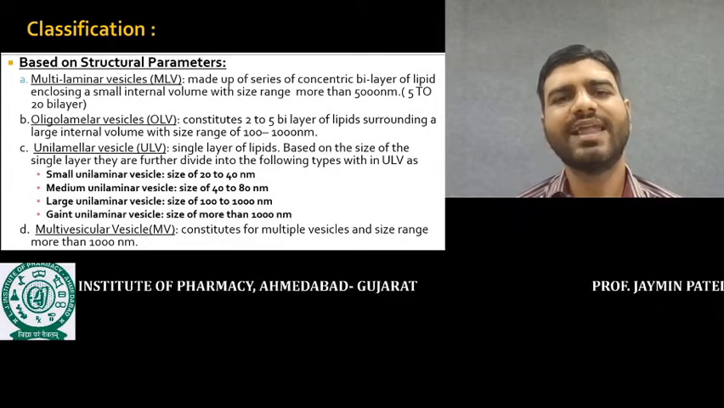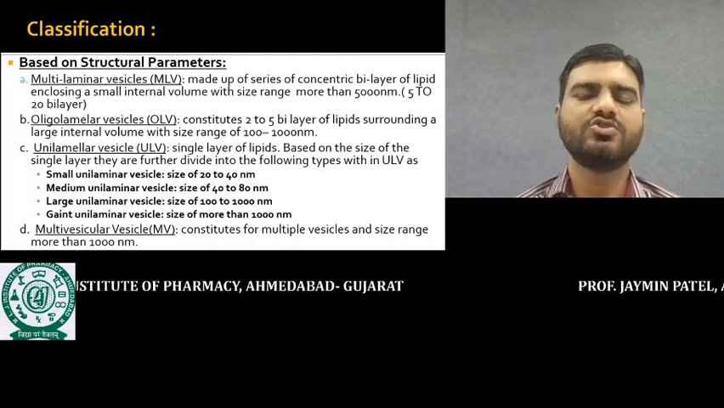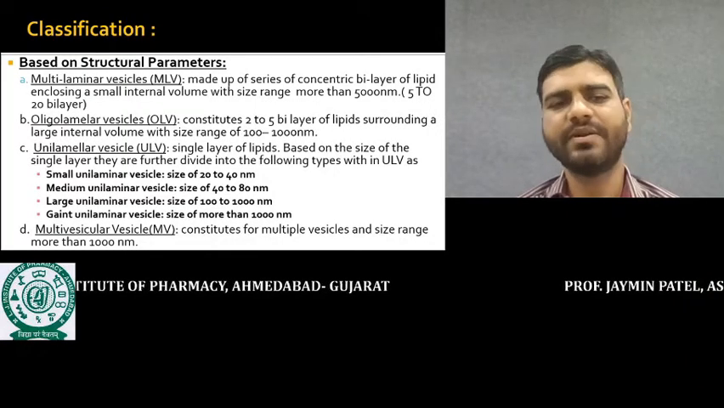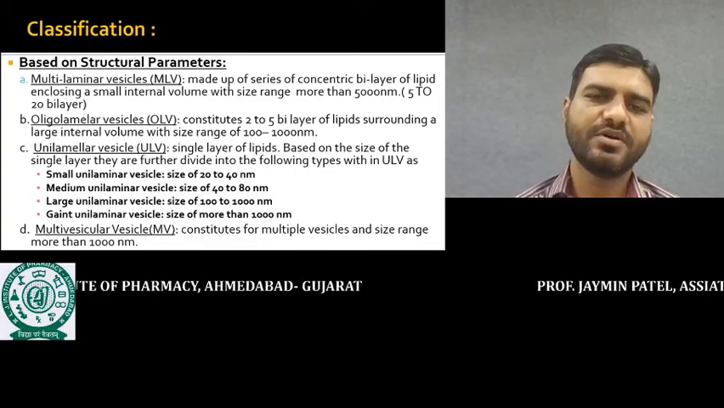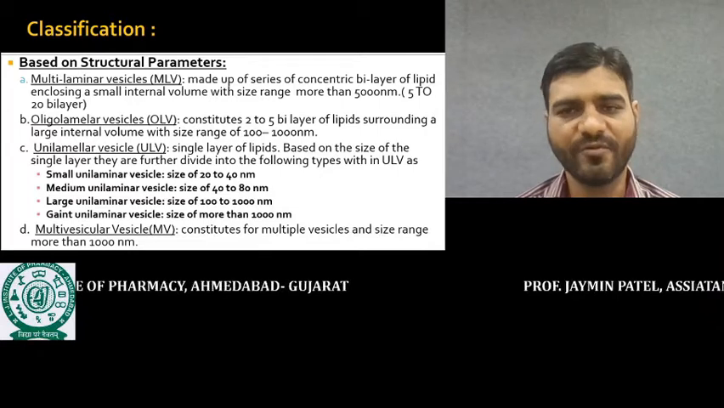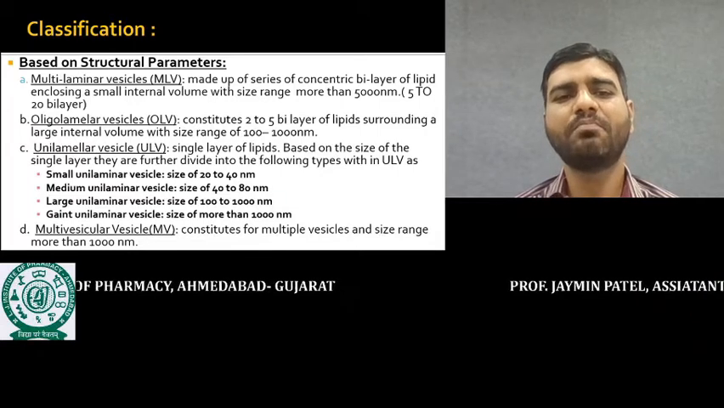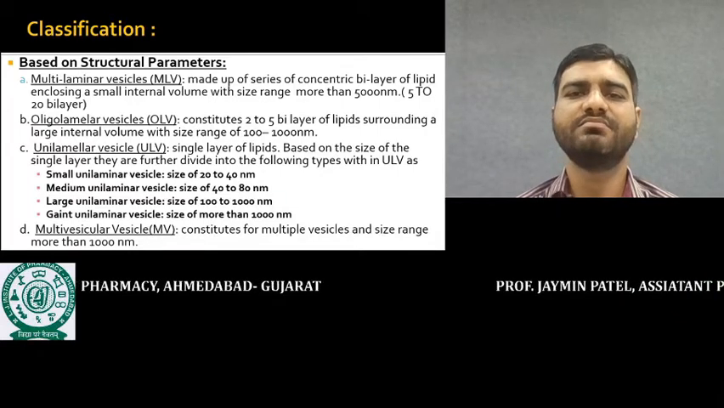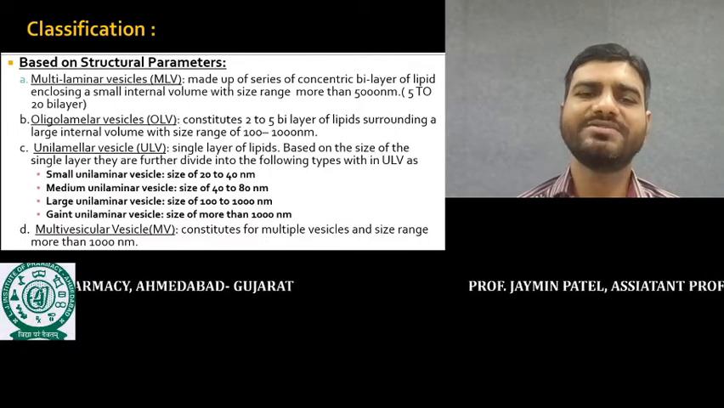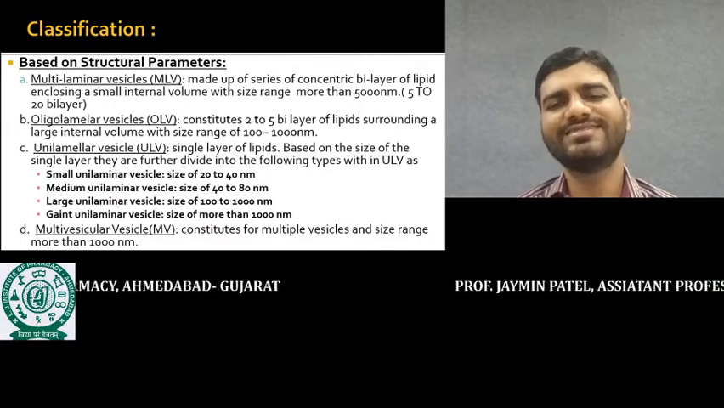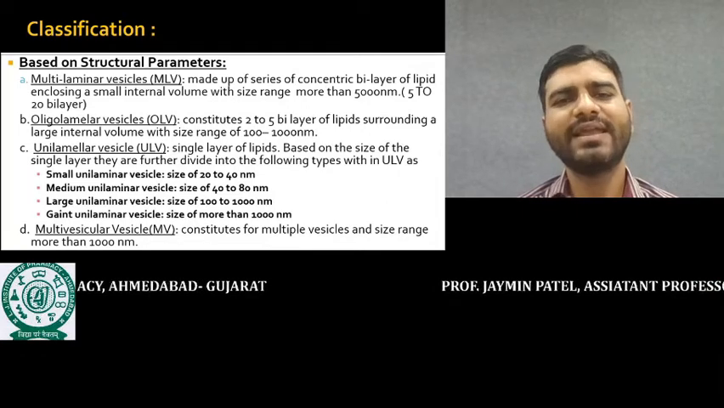If we classify the liposomes on the basis of structural parameters, liposomes are classified into four categories. First one is multilamellar vesicles, where the number of bilayers is around 5 to 20. The second type is oligolamellar vesicles, in which the number of bilayers is 2 to 5.